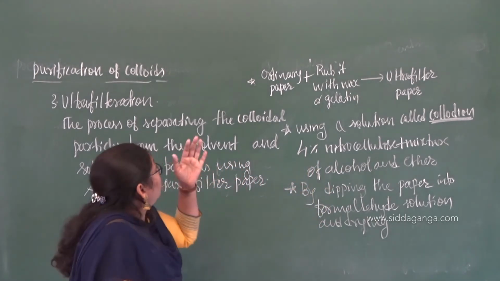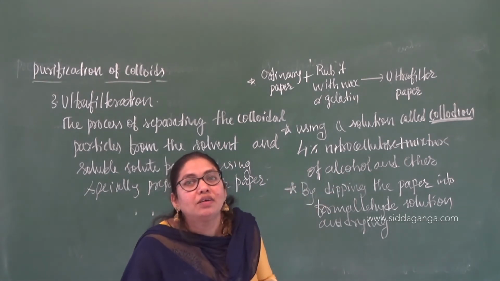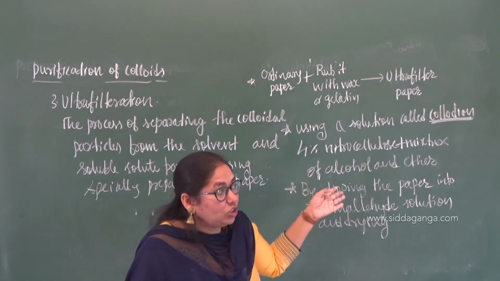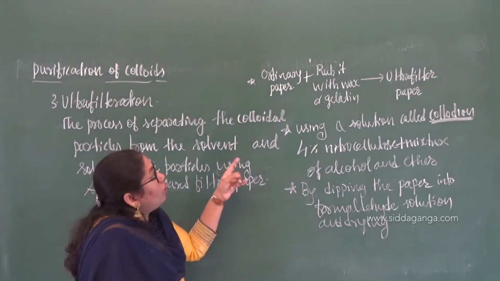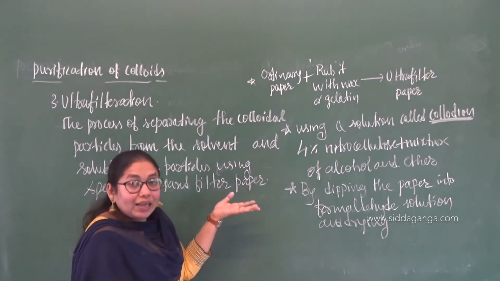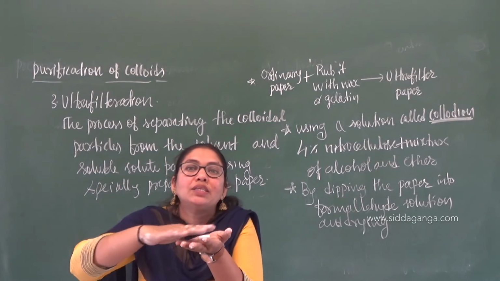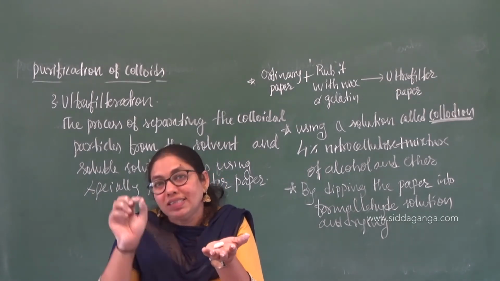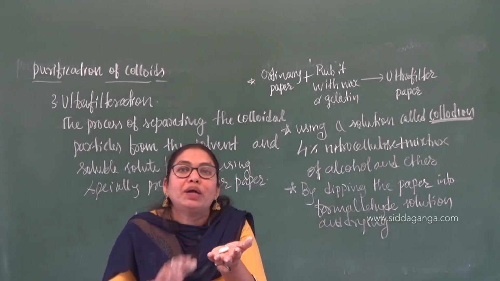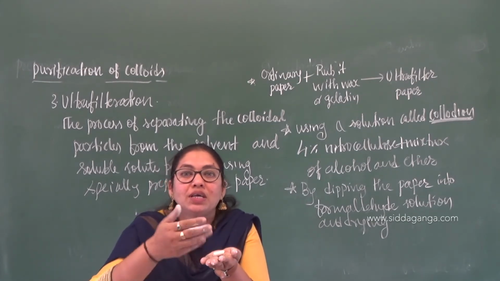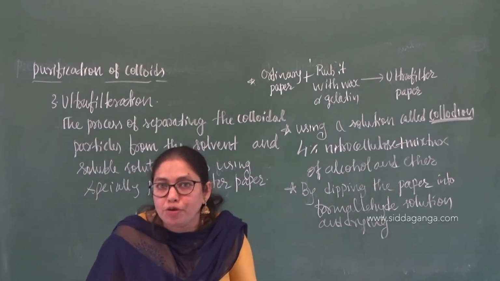So I think you know about this ultrafiltration. That also takes place in the kidney. See the nature, how it has been designed. We are preparing it artificially, but actually all these processes are there in our body also. So when you filter this impure colloidal solution through this ultrafilter, the colloidal particles will not pass through the ultrafilter paper because the size has been made smaller. It will allow the solute and the solvent particles to pass through, but not the colloidal particles. They will be retained on the surface, collected and mixed with a suitable dispersion medium to get the colloidal solution in the pure state.